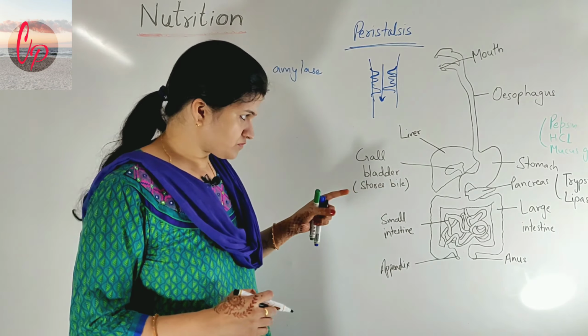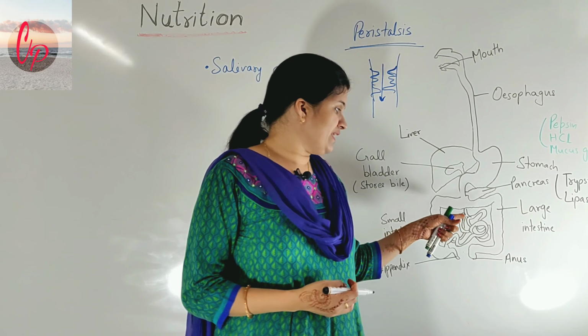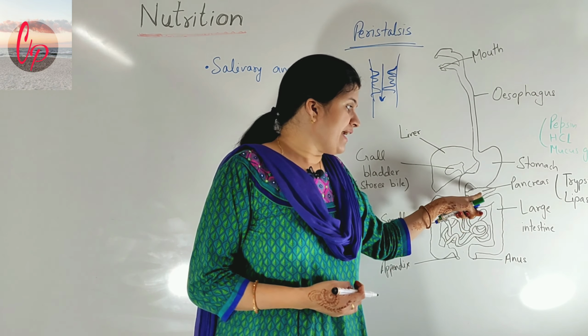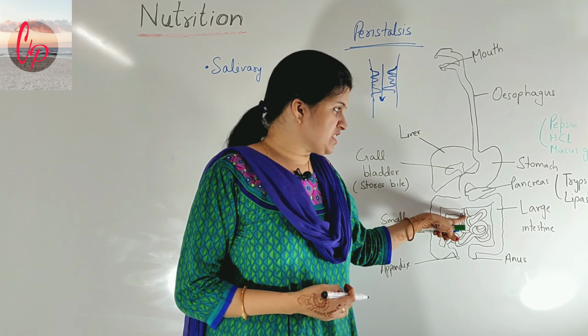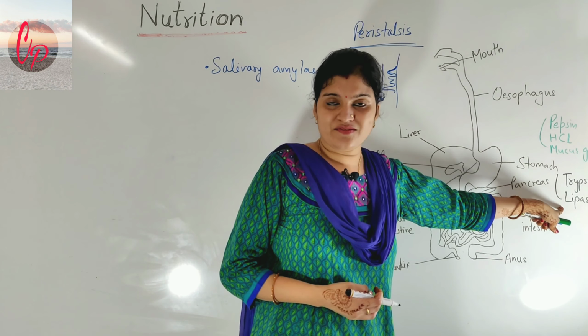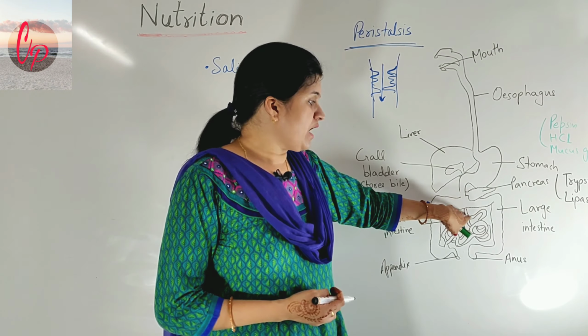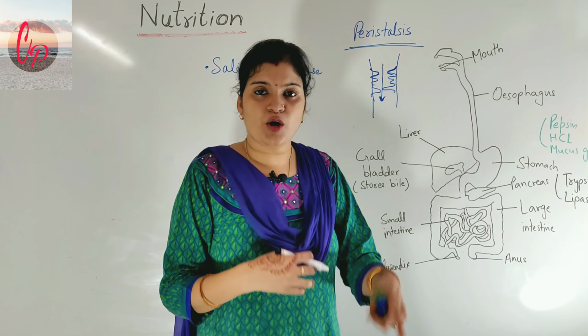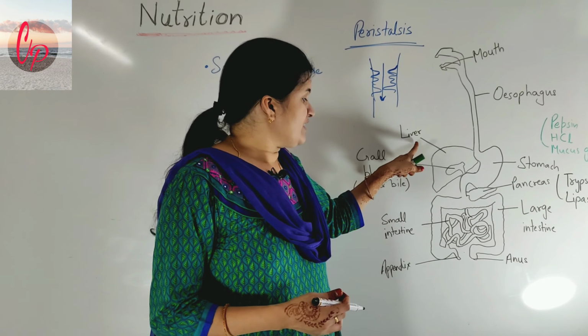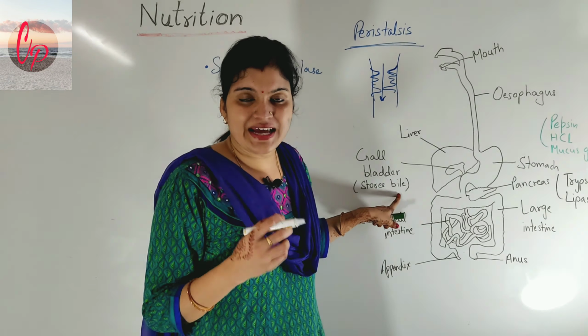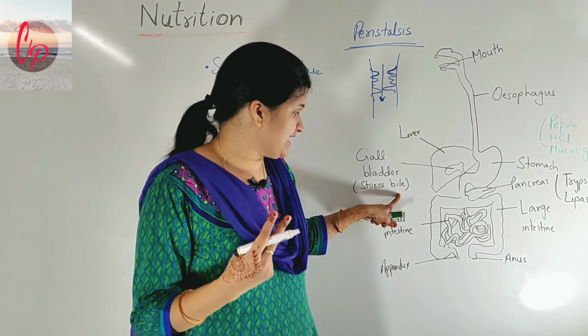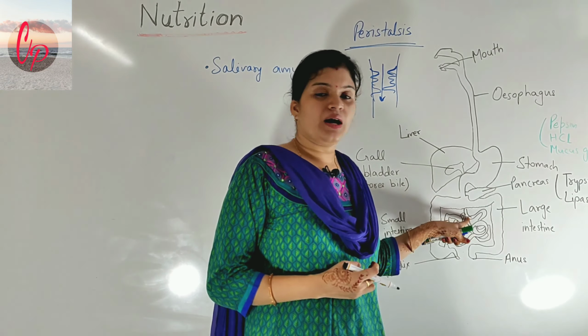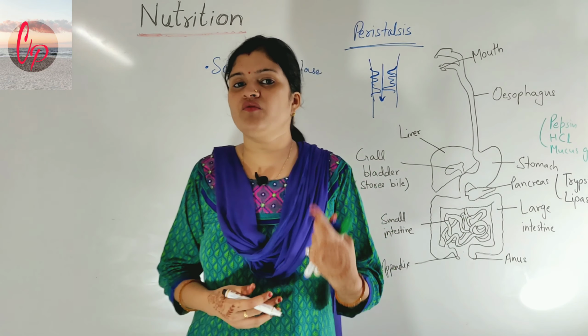See, what will happen here in the small intestine, as the pancreas will also give its secretion here. So trypsin and lipase will be secreted and they will come here in the small intestine for their proper action, and the liver will secrete the bile juice and bile salt. These two things will be secreted by the liver, and they will also come here in the small intestine for their function.